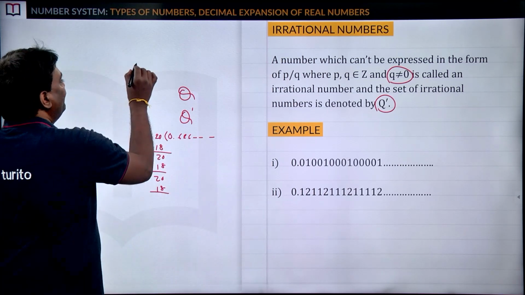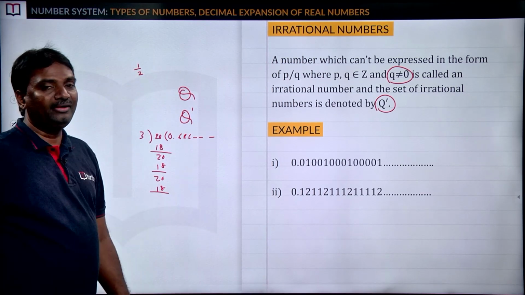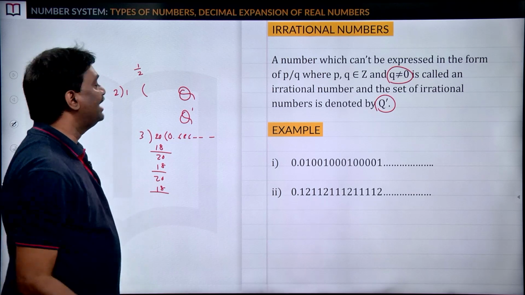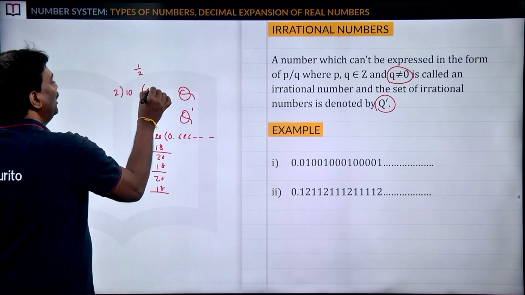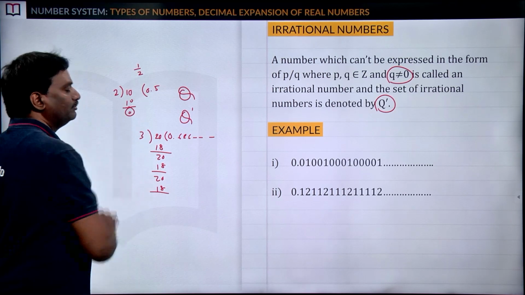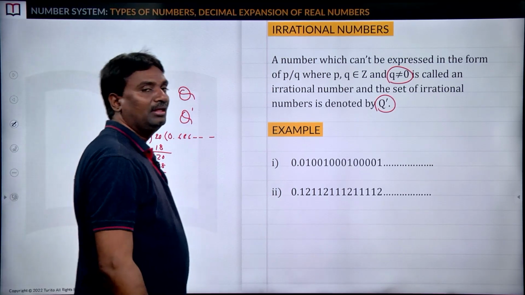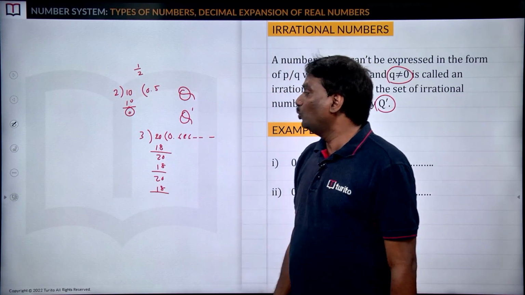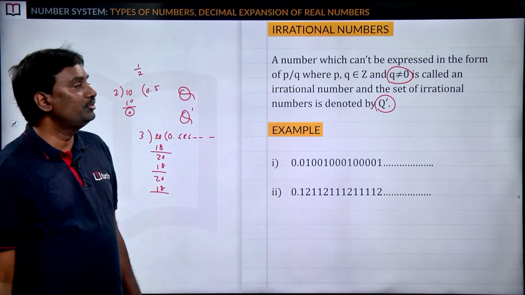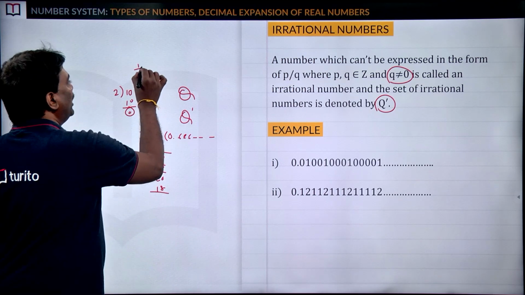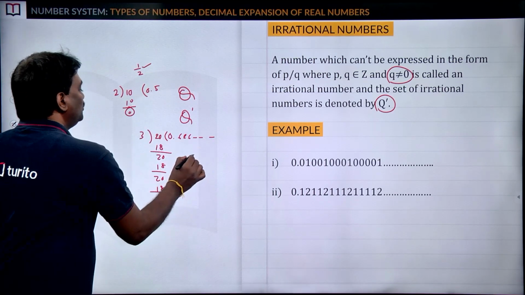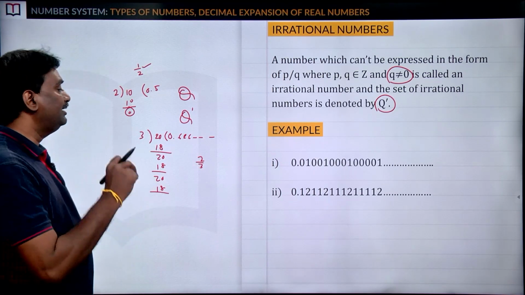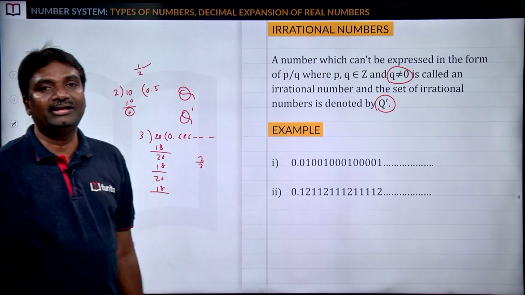There is no end. If we divide 1 by 2, clearly 1 is less than 2. That's why you can take 0. Here 0.2 5 are 10, 0. So that's why we can say 1 by 2, 1 is divided by 2, but here 2 is not divided by 3. So we can say 1 by 2 is a rational number and 2 by 3 is an irrational number, because here by dividing the numerator by the denominator, we are not getting the remainder as 0.